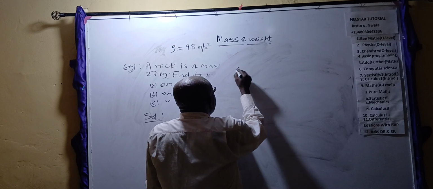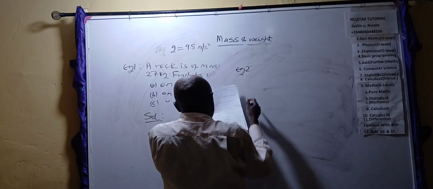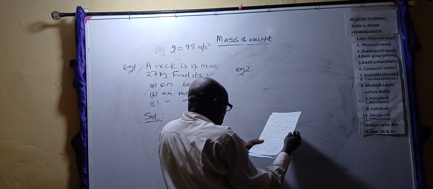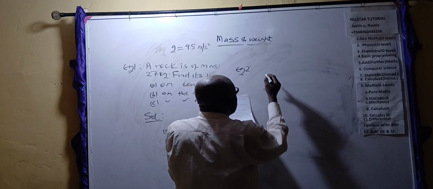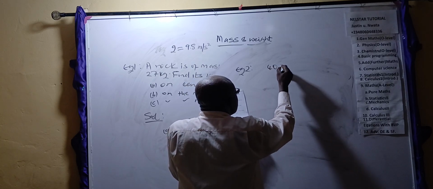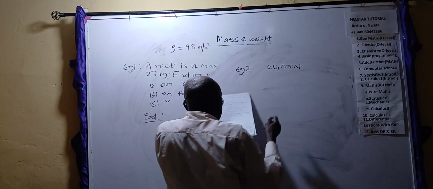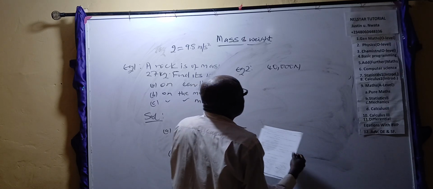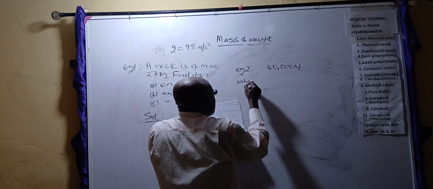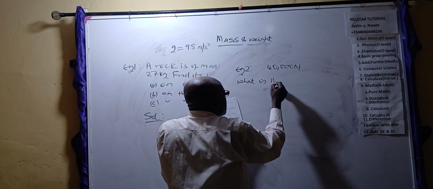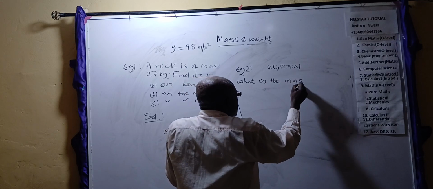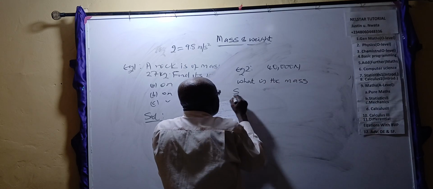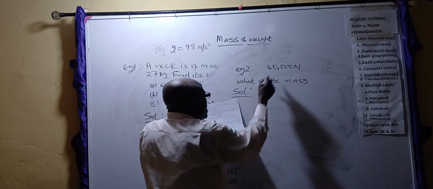Example 2. A certain scrap of metal has a weight of 40,000 Newton. What is the mass? Solution. The scrap of metal was given with its weight, and this is what it gave.